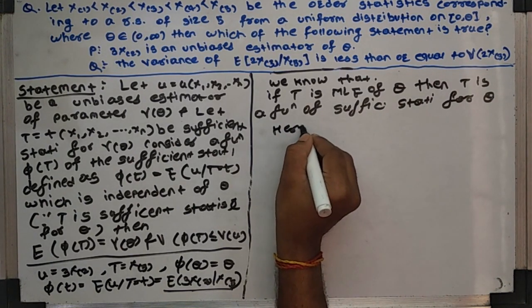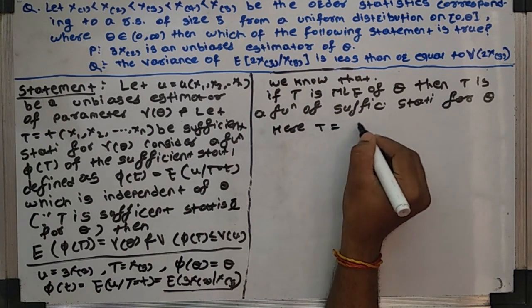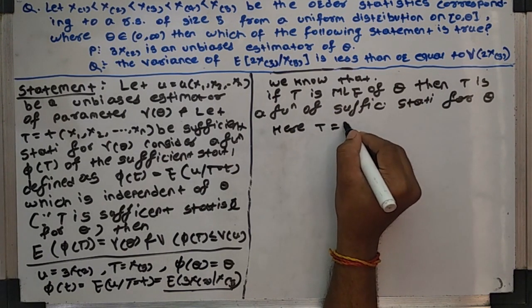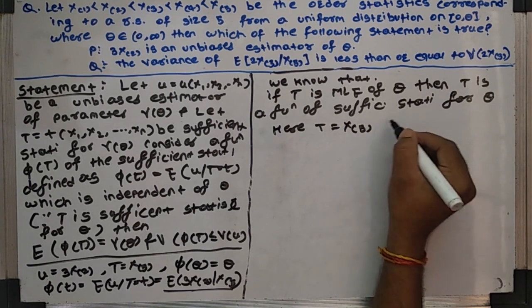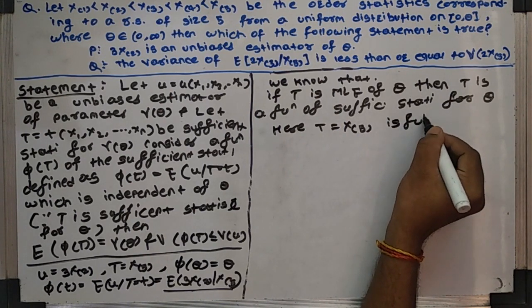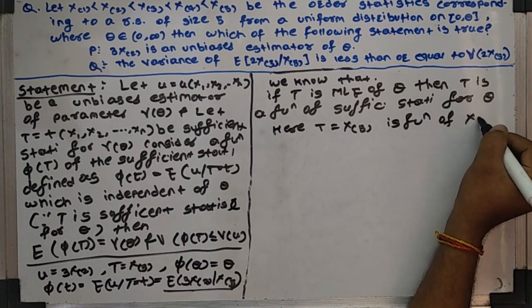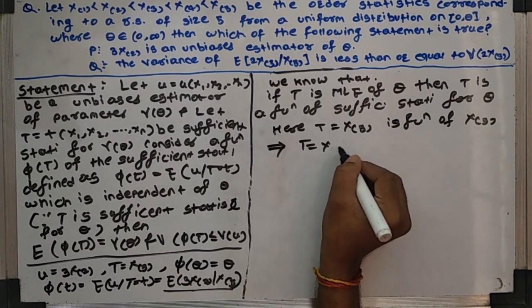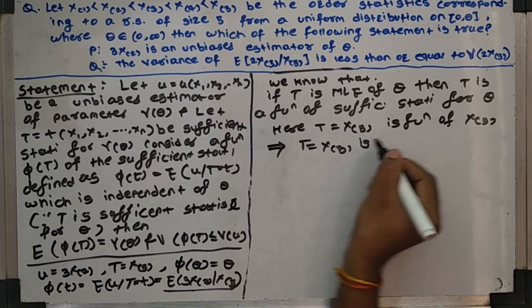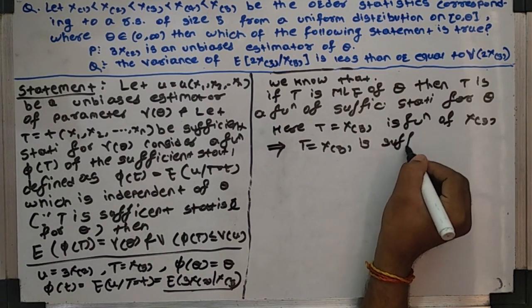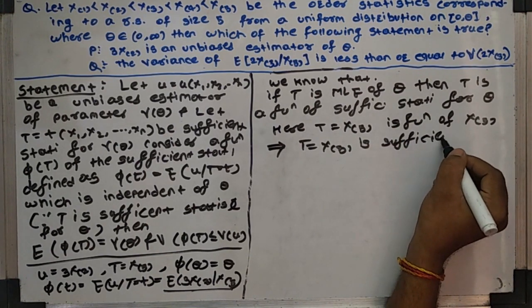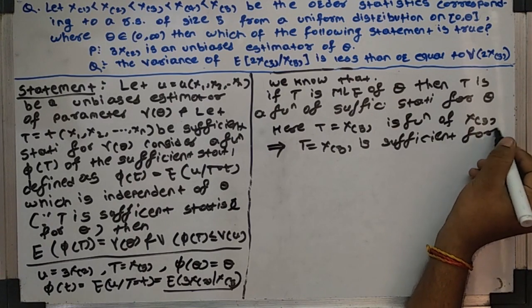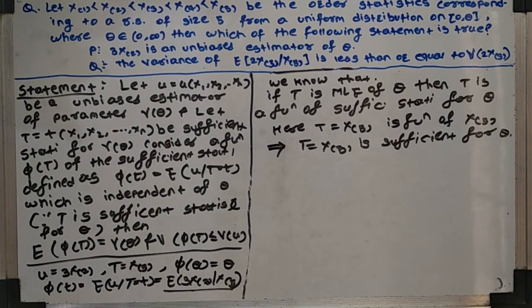Here the MLE T equal to X of order 5 is a function of X of order 5. This implies that T equal to X of order 5 is sufficient for theta.